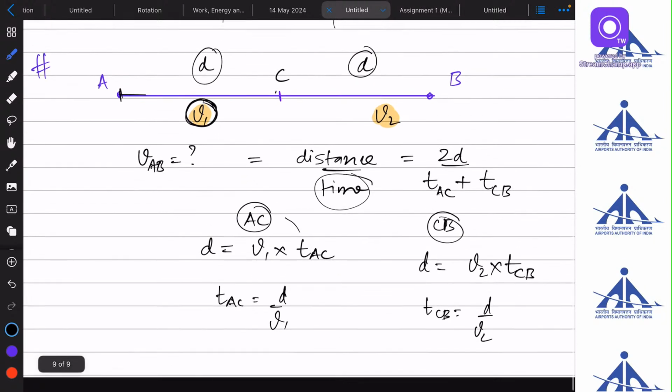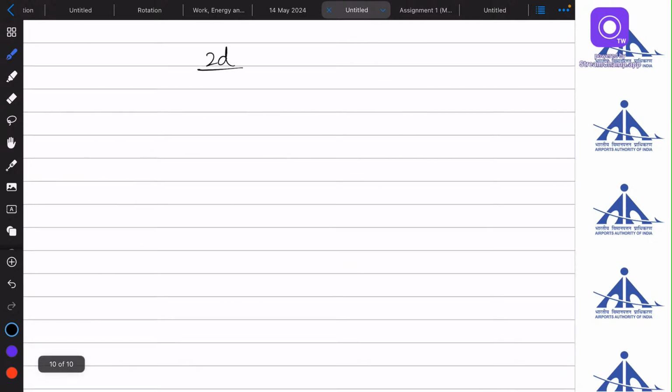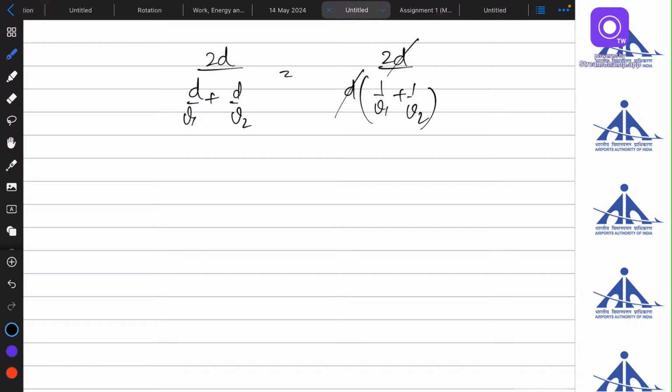Now we will put these two values in this equation. So it will be 2d upon d by v1 plus d by v2. So this will be 2d upon, if I take d as common, 1 by v1 plus 1 by v2. I can cancel this d. If I take the LCM, it will be 2v1 v2 upon v1 plus v2.